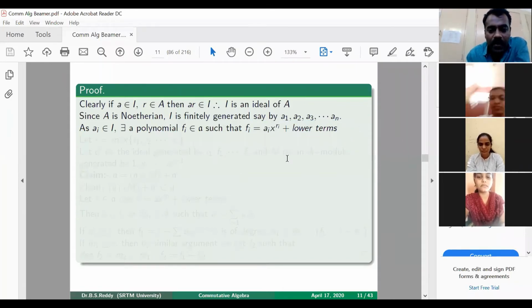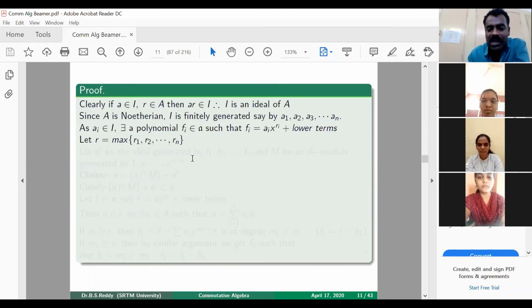Okay. Now we consider R1, R2, Rn. Then we take R as the maximum of R1, R2, Rn. So among these powers, we are taking the maximum power, which we call R. Then we also consider A prime, which is an ideal in A[x] that is generated by these polynomials